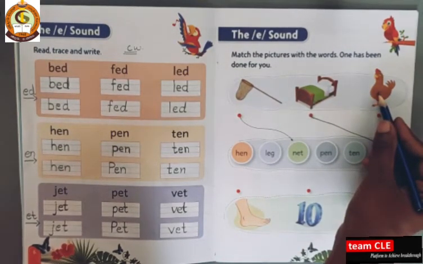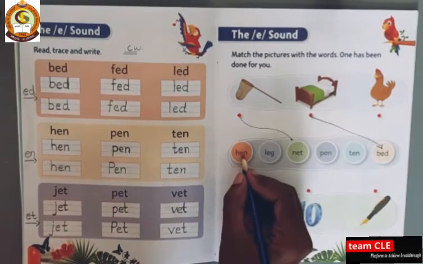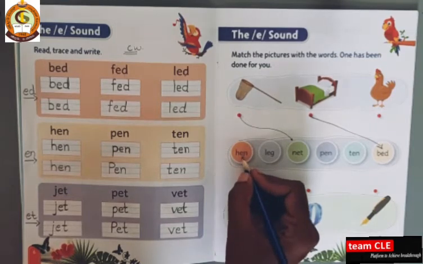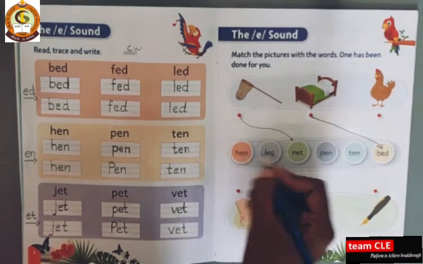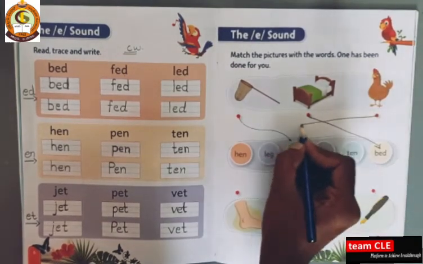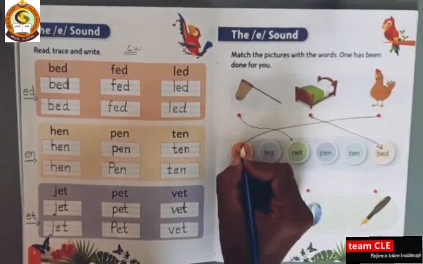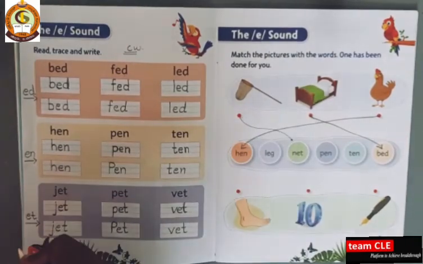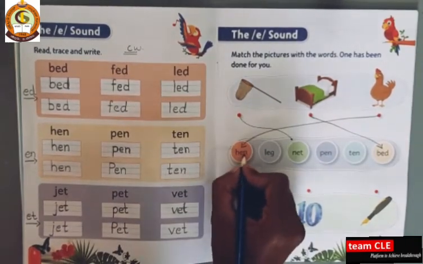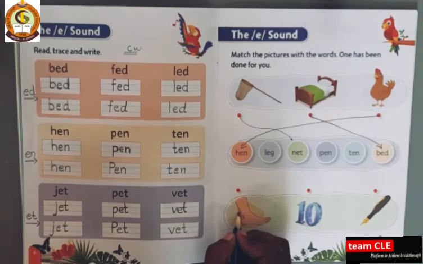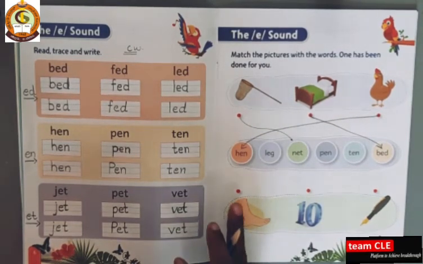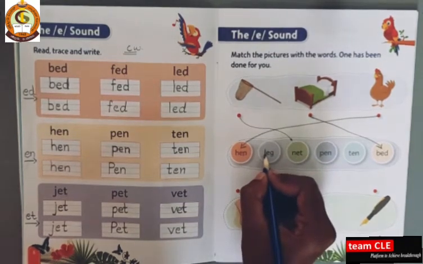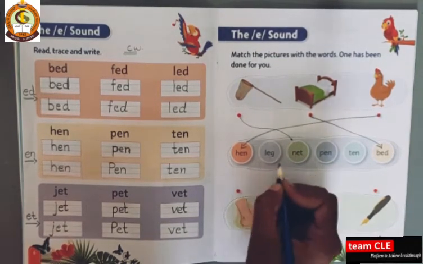So, which picture is it? Hand. So, what is the hand spelling? H-E-N, hen. H-E-N, hen. So, here you have to match it. Okay, next is, which picture is it? Leg. L-E-G, leg.